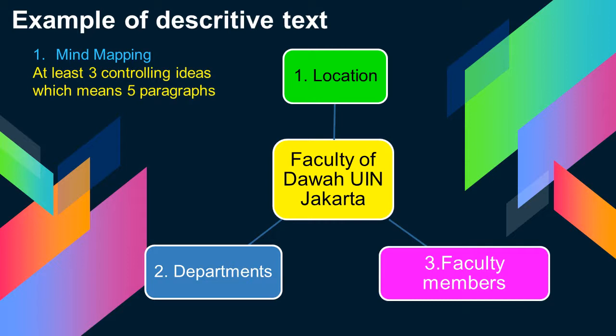And then of course, because we're going to make a text, a text consists of several paragraphs. A good text, of course, has a title, and then after that we need to come up with the introduction first, then the body of the text, and the last one, the conclusion of the text. So that's why, even though we have only three controlling ideas, the final result of the text will be five paragraphs at least. Actually, if you would like to have more controlling ideas, you will be able to make a longer text later on.